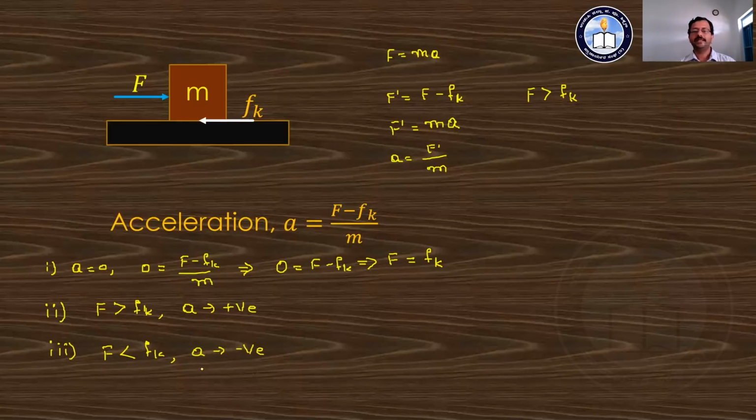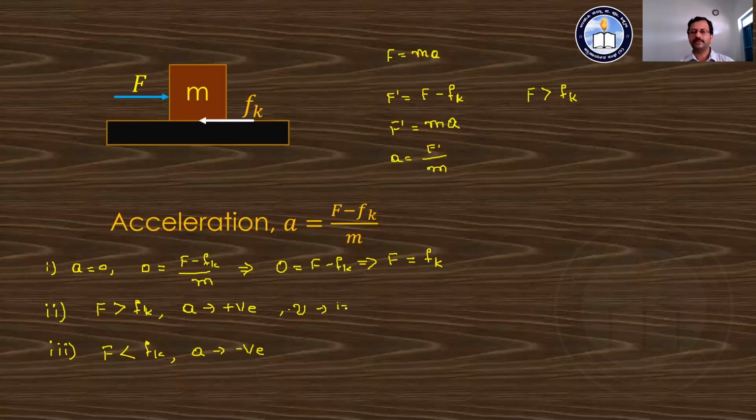So the body is moving with retardation, or negative acceleration, and its velocity is decreasing. In the second case, the velocity of the body is going to increase.